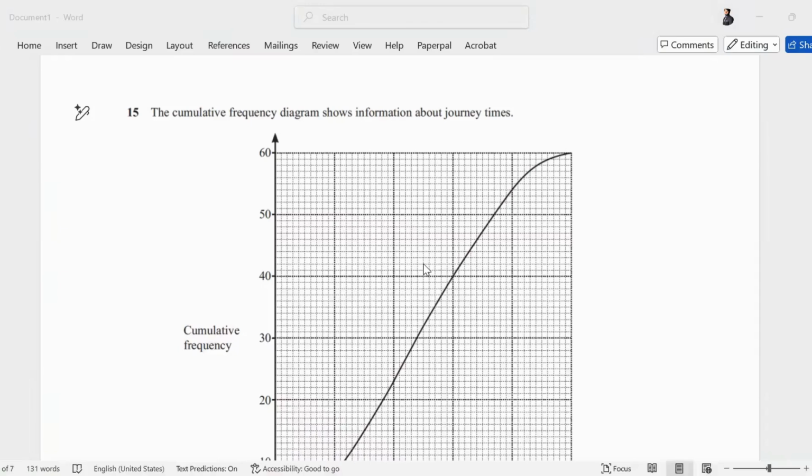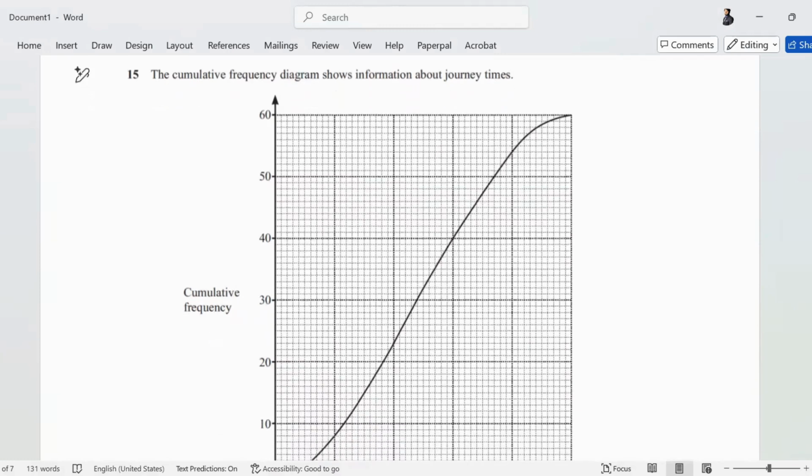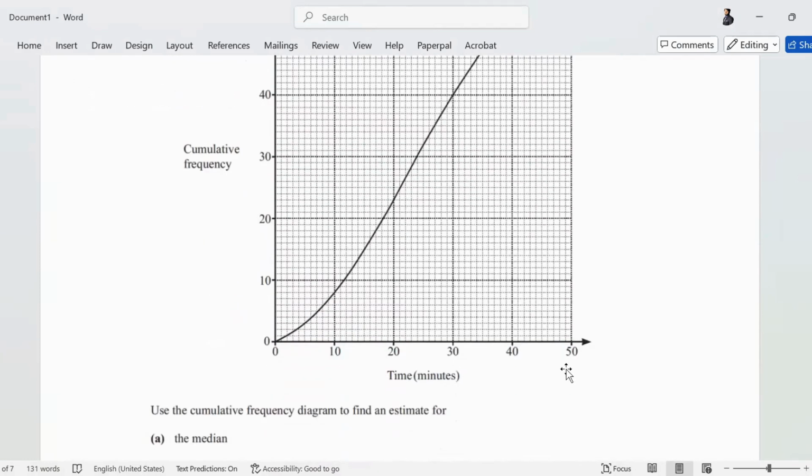I always tell you people to focus on the data. What is the data in this question? The cumulative frequency diagram shows information about journey times. So the data is the journey times. How long did it take for people to travel? The time in minutes is over here. And I told you people to understand cumulative frequency as a kind of position. It is kind of an ordered data.